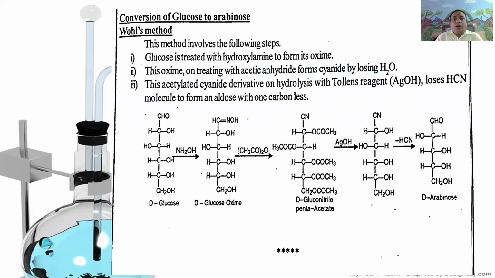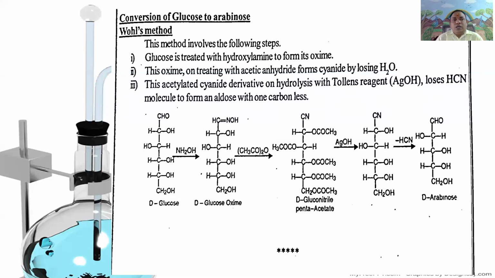In the third step, this pentaacetyl derivative of D-gluconitrile, upon treatment with Tollens reagent, silver oxide, gives the cyanohydrin of the pentose. This cyano derivative undergoes elimination of hydrogen cyanide in the fourth step and gives D-arabinose.